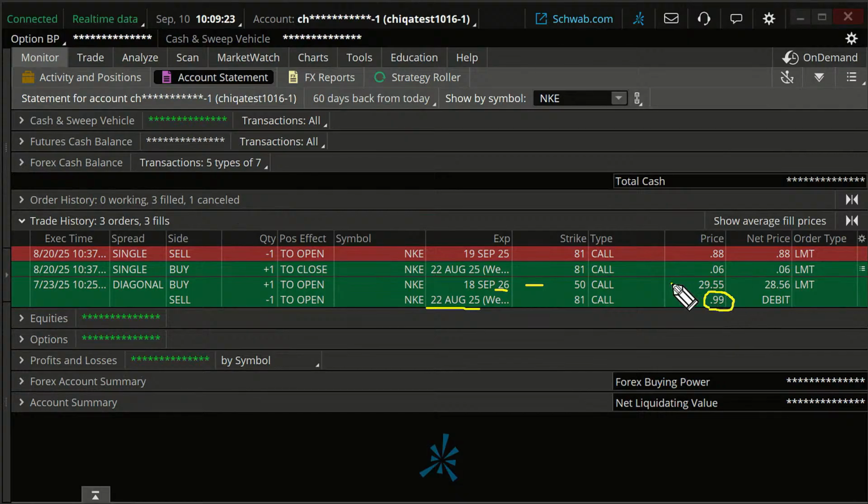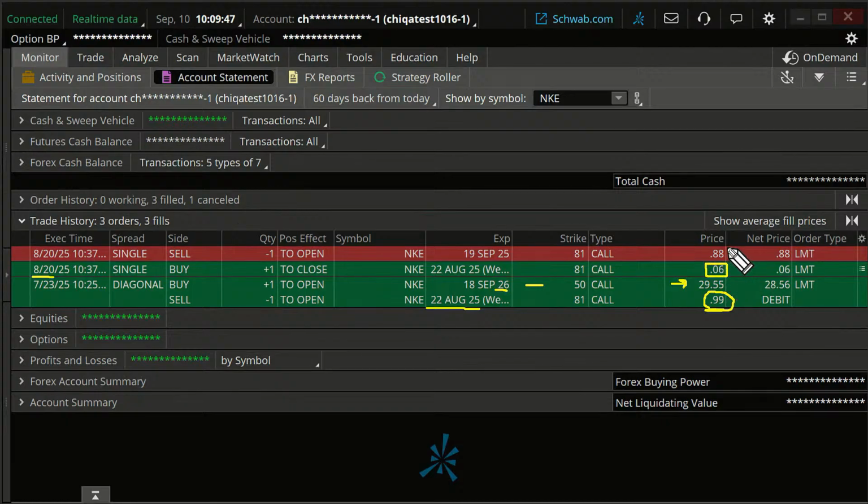The original LEAPS cost $29.55. We sold it for $99, and then at a certain point, that being August 20th, we bought this back, okay? Remember, we sold it for 99 cents. We bought it back for 6 cents to get us out of that obligation.